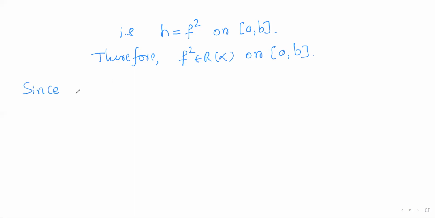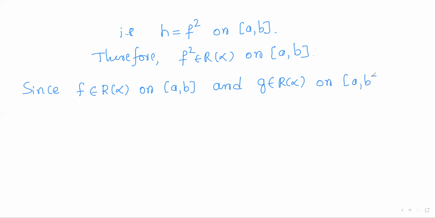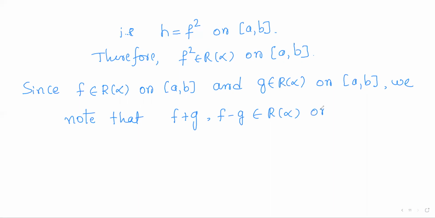Now since f is Riemann-Stieltjes integrable on the closed interval a comma b and g is also Riemann-Stieltjes integrable on the closed interval a comma b, we note that f plus g and f minus g, both will be Riemann-Stieltjes integrable on the closed interval a comma b.